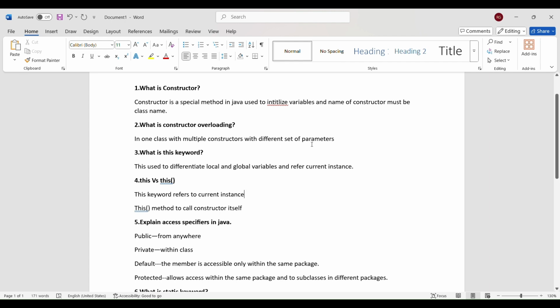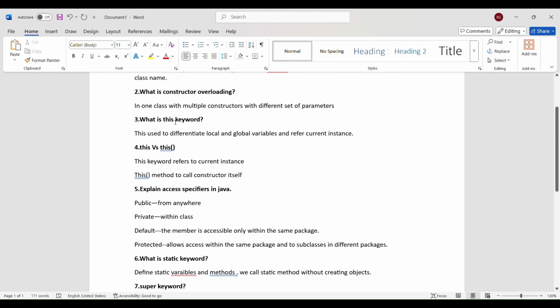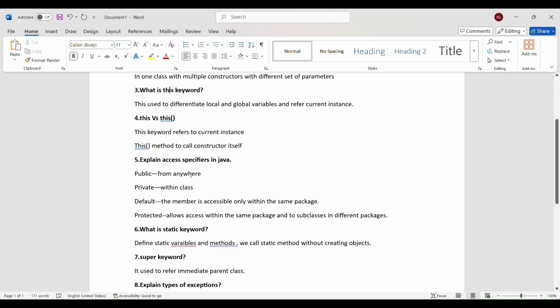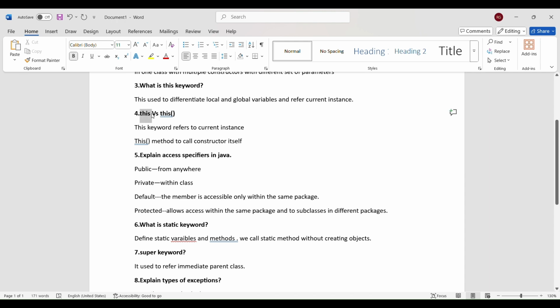And next one is the this keyword. This keyword is used to differentiate the local and global variables. It refers to the current instance of a variable. And we have this as a keyword and this as a method. This keyword is used to refer, as we discussed, to the current instance. This method is used to call the constructor itself without creating any object, without using any method. We can call a constructor by using this method.